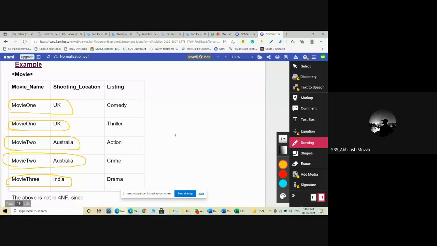Normal functional dependency means M determines S, correct? As per the replication rule. In a multi-valued functional dependency, how to write?